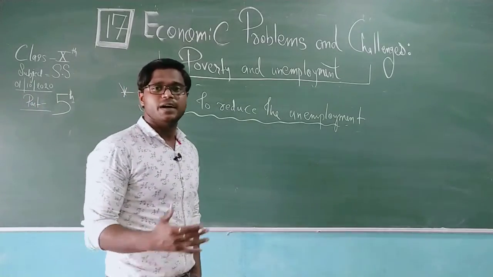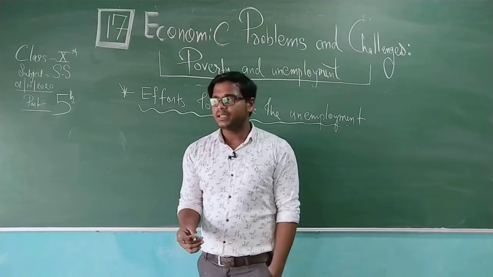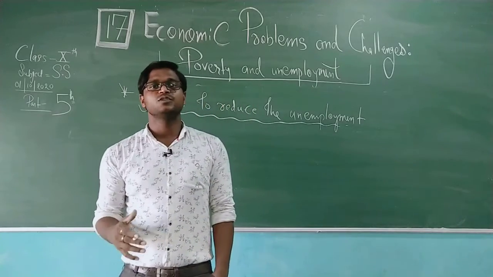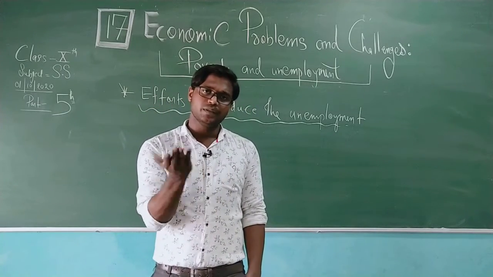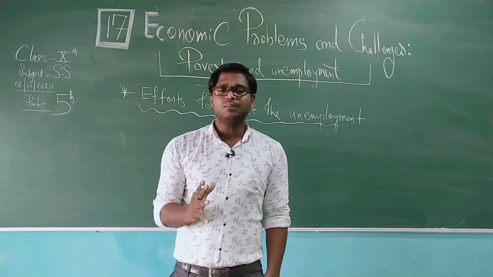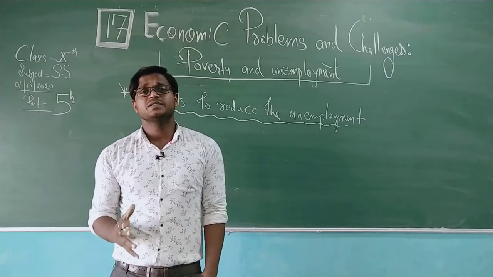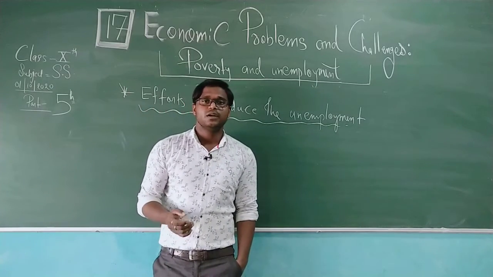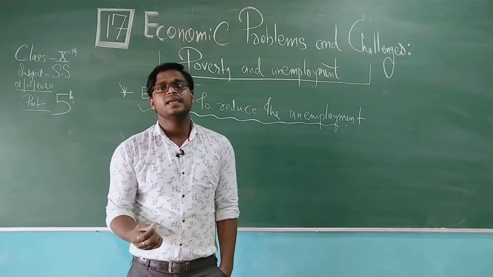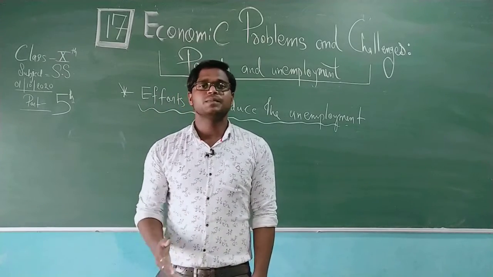See, the problem of unemployment is actually the weakest link of the planning. Poverty and unemployment are two sides of the same coin. It means that one problem causes two situations, or one situation causes two problems. Therefore this challenging problem mainly affects education, the general public, and the youth.